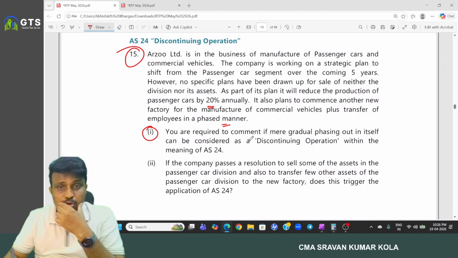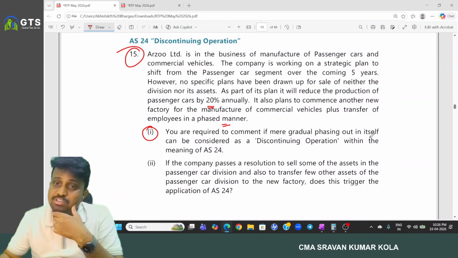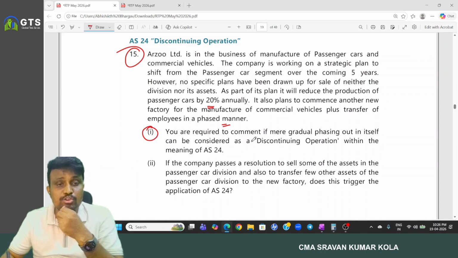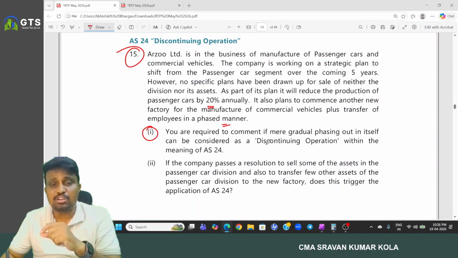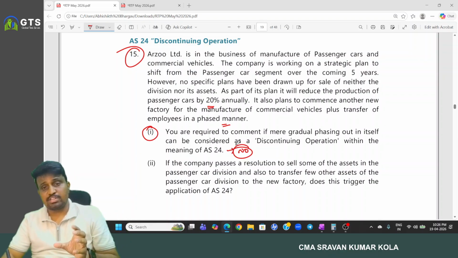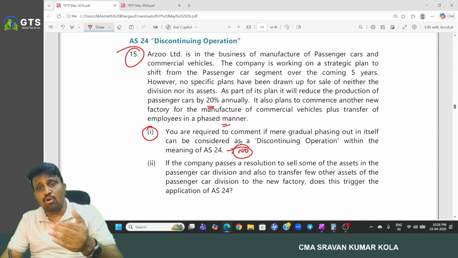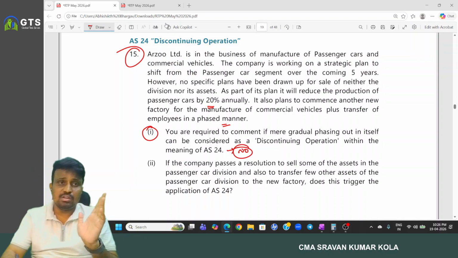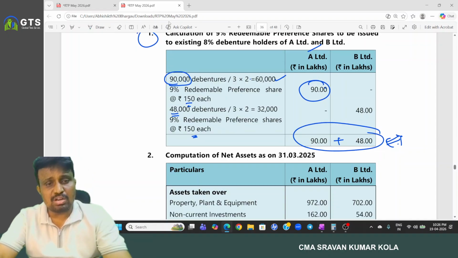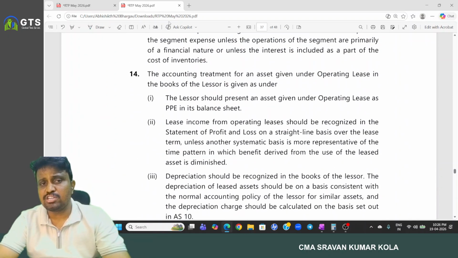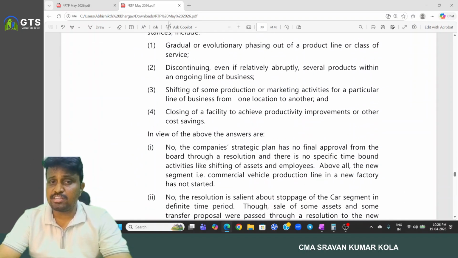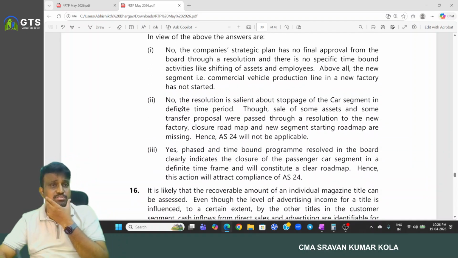You are required to comment whether merely gradual phasing out in itself can be considered a discontinuing operation within the meaning of AS24. The answer is no. It is not treated as a discontinuing operation, because gradual phasing out of one product is specifically excluded from discontinuing operations, and it does not satisfy the definition criteria either.